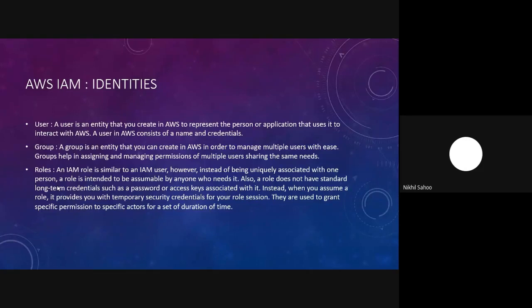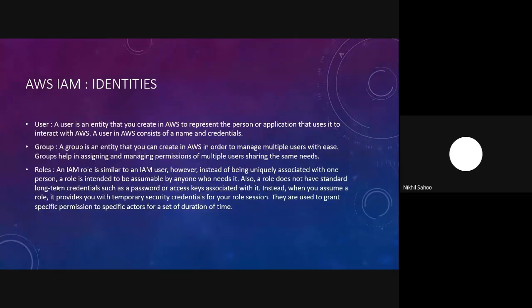Also, the role does not have standard long-term credentials like the password or access key, which we had seen in the AWS IAM user. When you assume a role, it provides you with a set of temporary security credentials, which includes your access key, your secret key, as well as an additional session token. The secret key and session token are temporary security credentials, and they have a time duration after which they would expire.